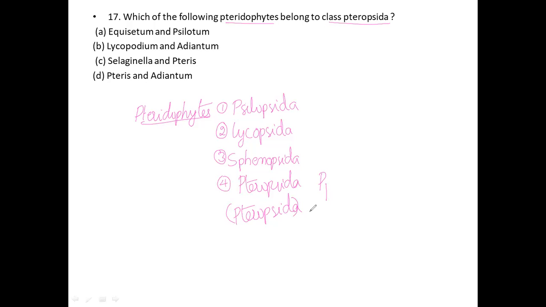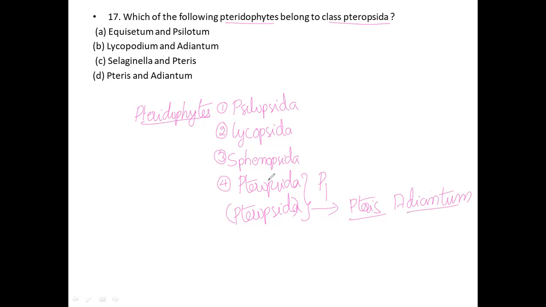This Pteropsida consists of 2 examples, Adiantum and Pteris. Pteris and Adiantum are the best examples for this particular Pteropsida.